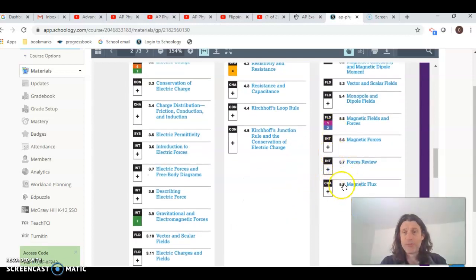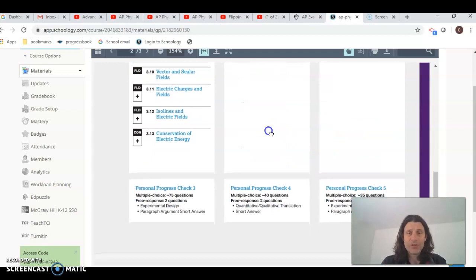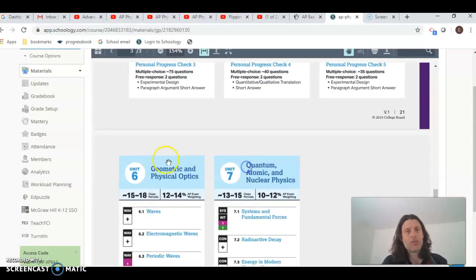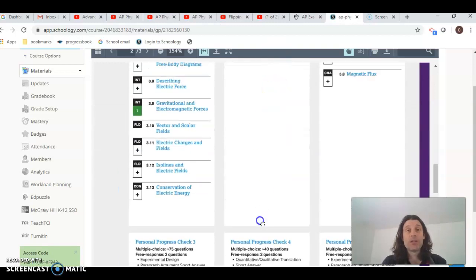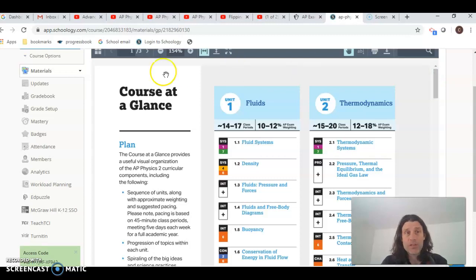But please remember that flux, again, is the amount of stuff that goes through an opening. Magnetic forces on particular objects as they're moving through a field: what direction do they get pushed? Those are your various right-hand rules. And then it looks like the geometric and physical optics, and then the modern stuff, which I guess is what I was making videos on, they're not going to test you over, okay? But that is something that you guys have all seen before.